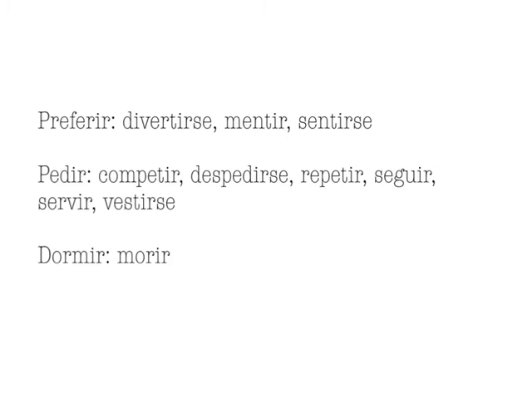Lastly, I just want to take an opportunity to look at a couple of verbs that are similar to the ones that we did today. So preferir, in the present tense we talked about, is an E to IE verb. Of course, in the past tense, it's just going to be E to I. And some other verbs that act like preferir are divertirse, to have fun, mentir, to lie, and sentirse, to feel.